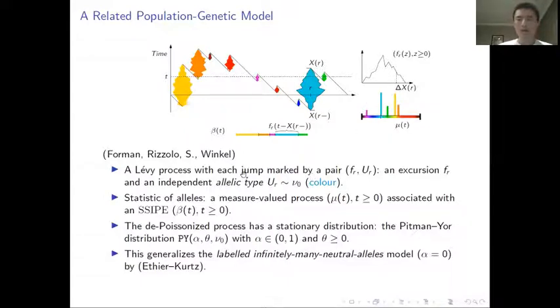In this way, we get a population genetic model, and it turns out we can prove that the depersonalized process of this process also has a stationary distribution given by the Poisson-Dirichlet distribution with parameters alpha and theta, and we can show that when alpha equals 0, our model corresponds exactly to the Ethier-Kurtz model from the 1980s.